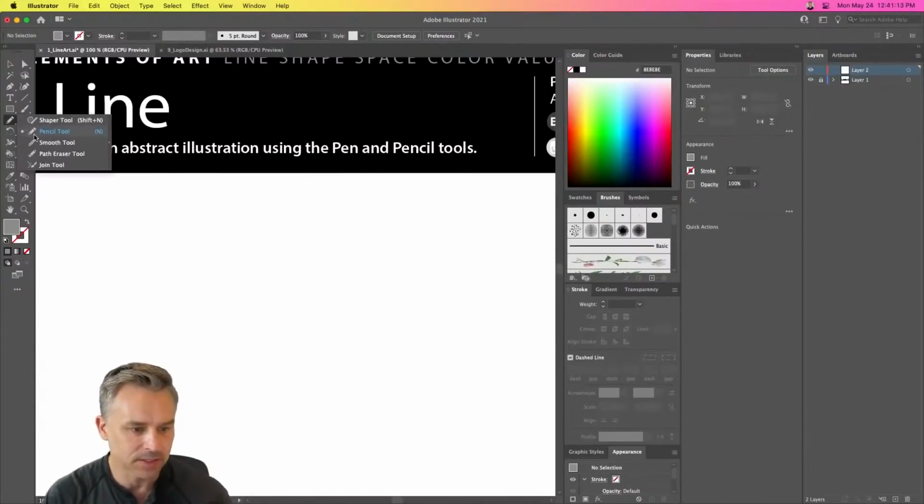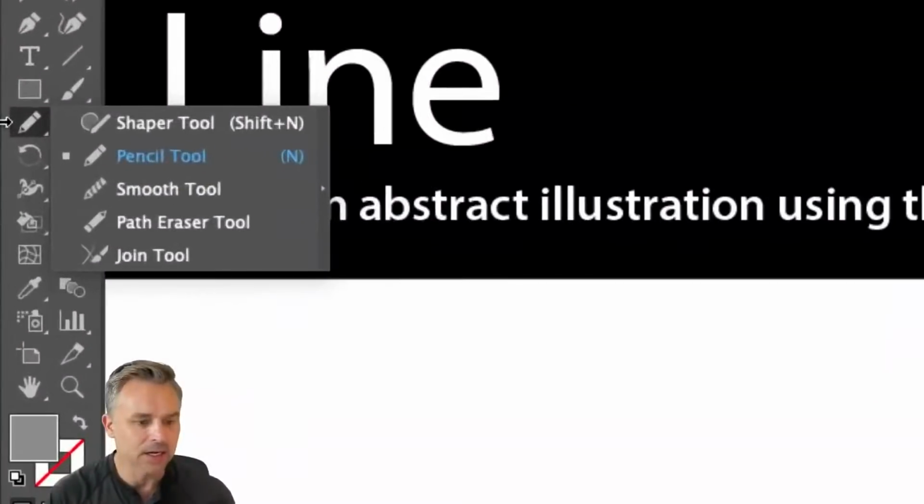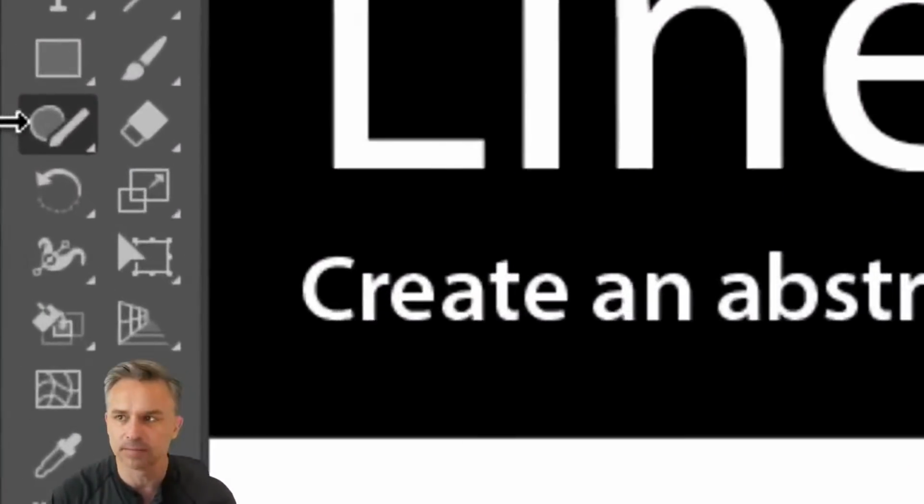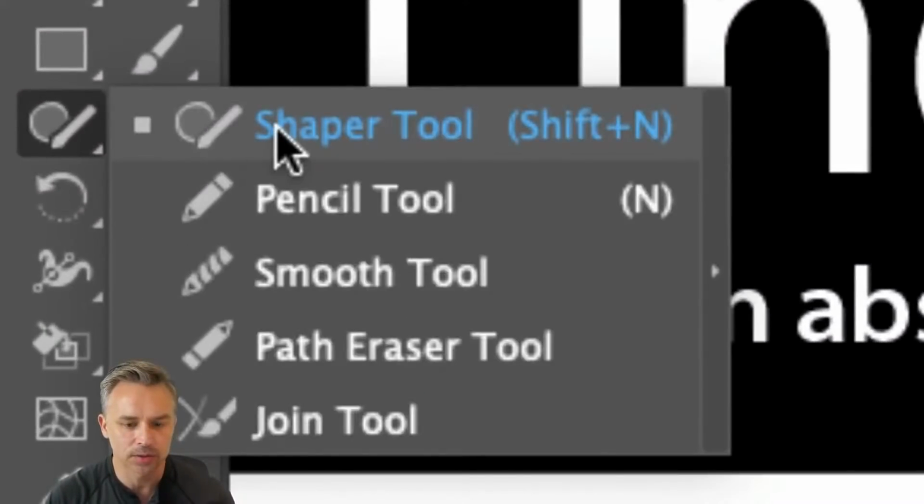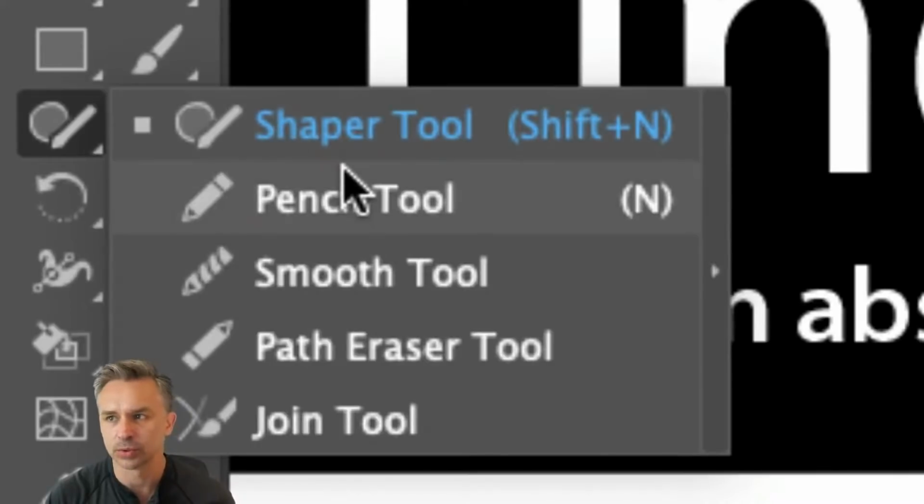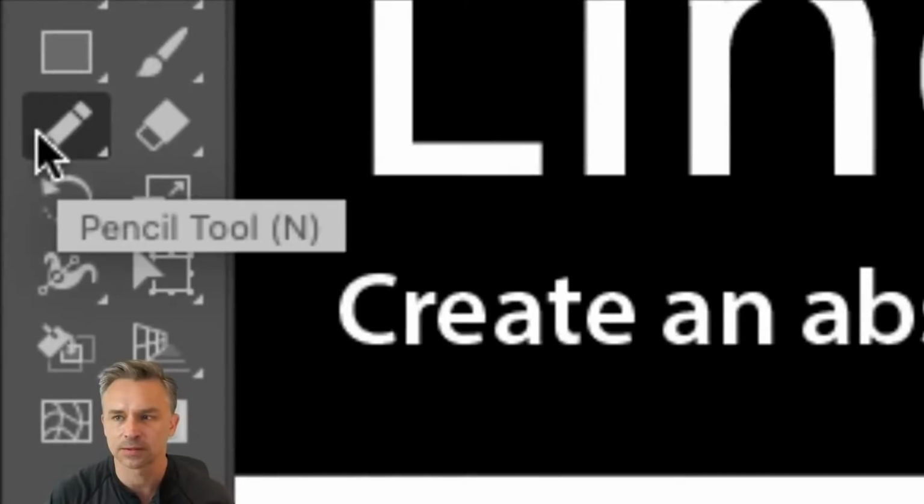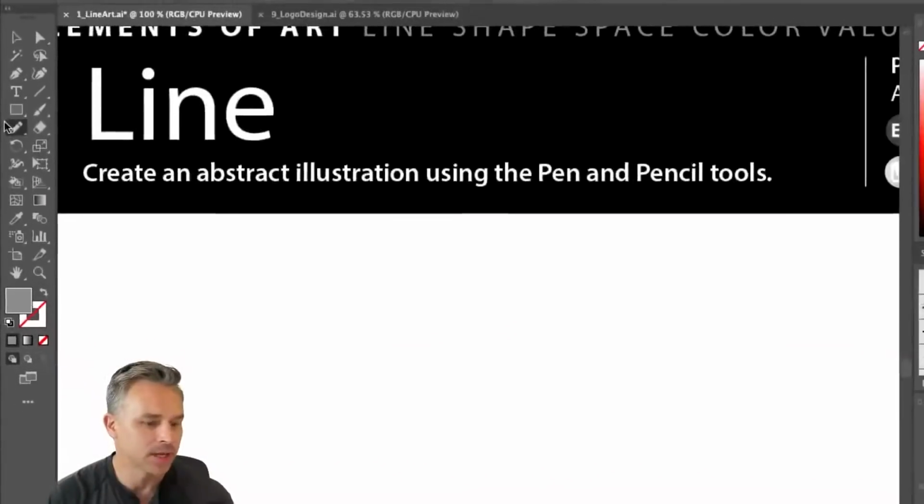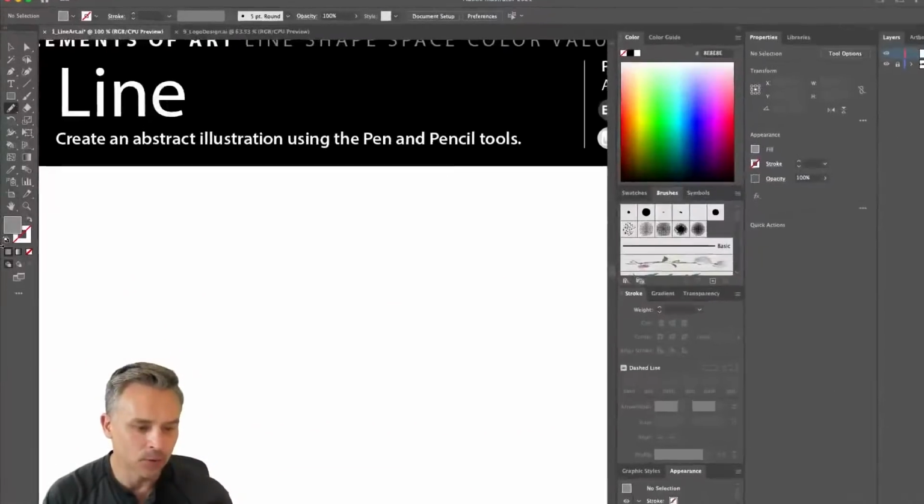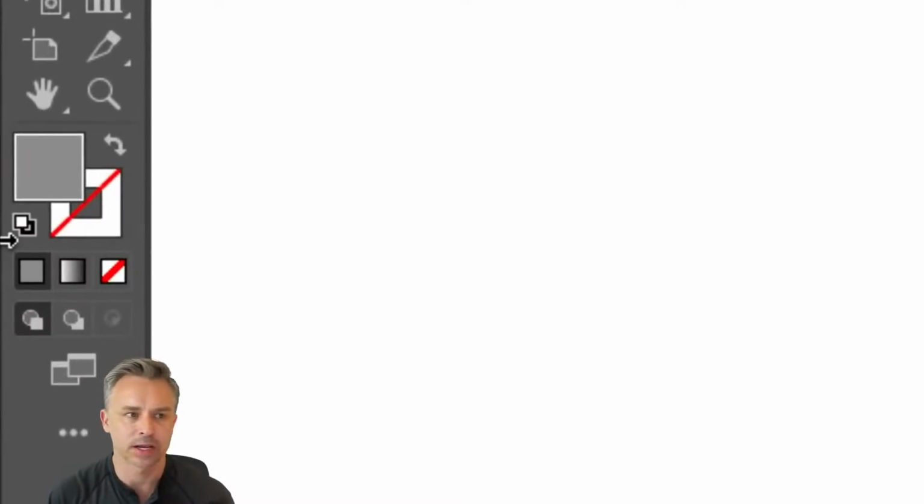Let's first select the pencil tool. A lot of times it might be hidden behind another tool, behind this shaper tool. Let's go old school. We're going back to the pencil. We trust the pencil, right? We always have undo. And then we'll be aware of our foreground and background color.